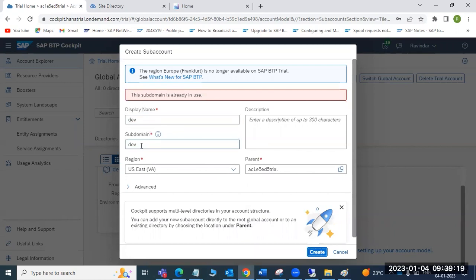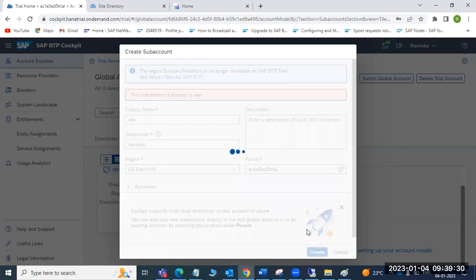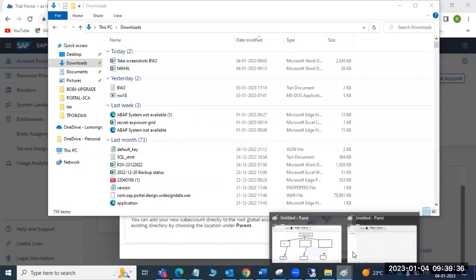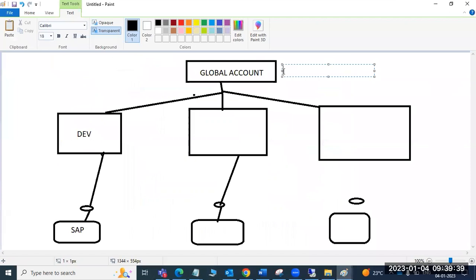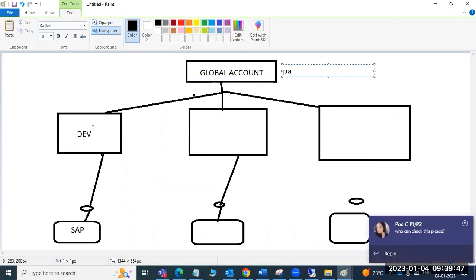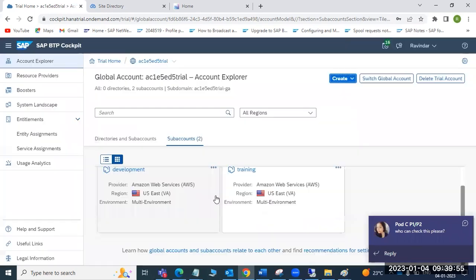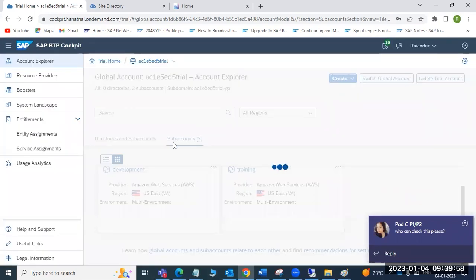It says the subdomain already exists. Parent means the global account. This is the global account, which is the parent account, under which we have the sub accounts. So under which parent you want to create the sub account, that is why we are building this one. The subdomain is already in use, so maybe we will use a different subdomain.